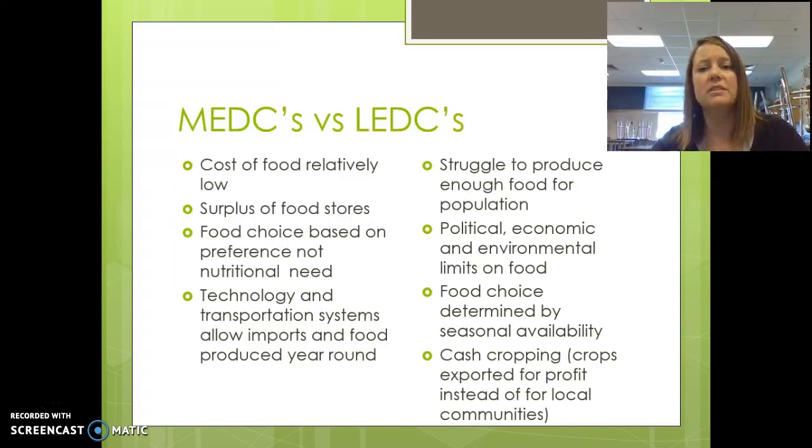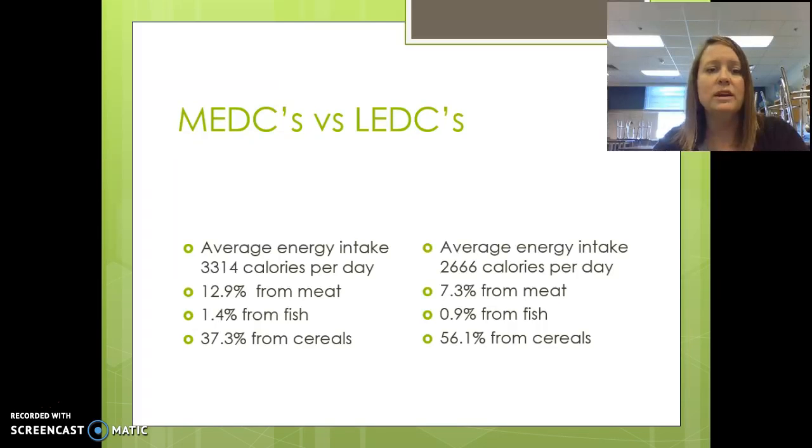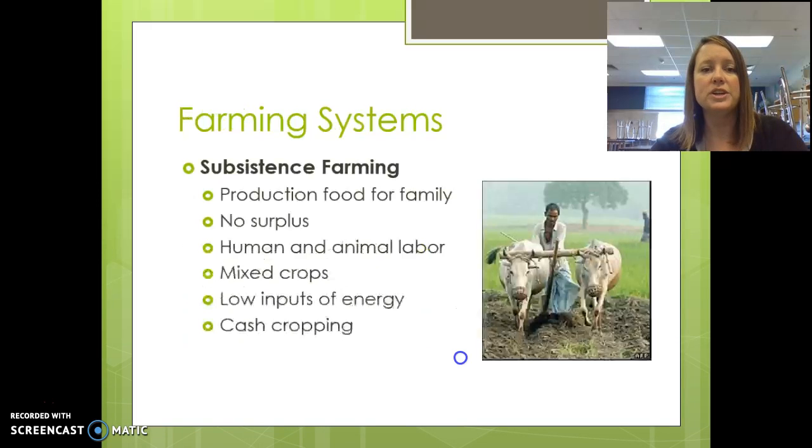Whereas our less economically developed countries cannot produce enough food for their population. Part of it is because they're exporting some of their crops for profit instead of for the local communities. There are also environmental limits on what foods can be grown, and their food choice is not necessarily based on taste and what they want, but on seasonal availability. In more economically developed countries, we tend to intake more calories per day. A higher percentage of that is from meat and fish over the cereal grains, whereas in less economically developed countries, they tend to eat lower on the food chain.